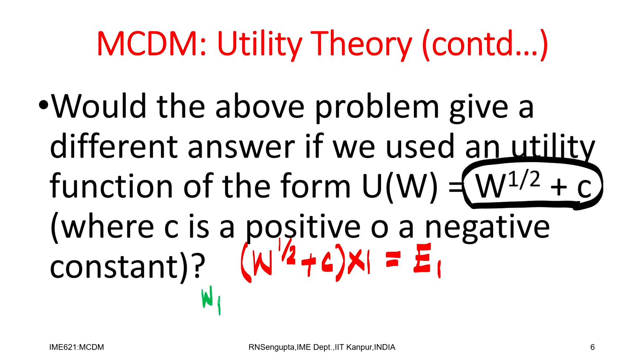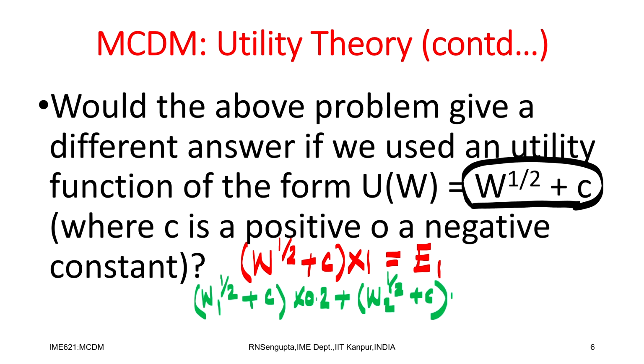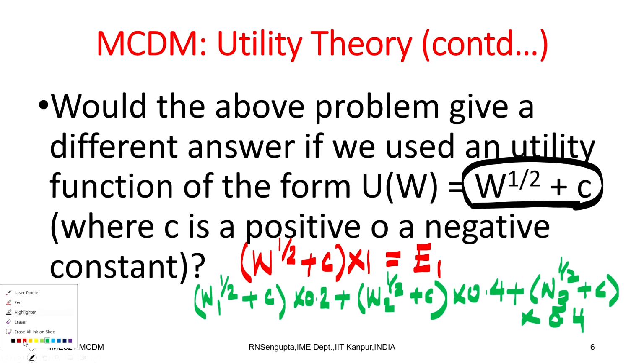and for the second case, where the venture capital is investing, it will be W1, that is the values which are given, 10 lakhs, 5 lakhs, 1 lakh. So, W1 is 10 lakhs to the power half plus C into 0.2, plus W2, which is 5 lakhs to the power half plus C into 0.4, and the last value is W3, which is 1 lakh again to the power half, because the utility function is not changing, plus C multiplied by 0.4.